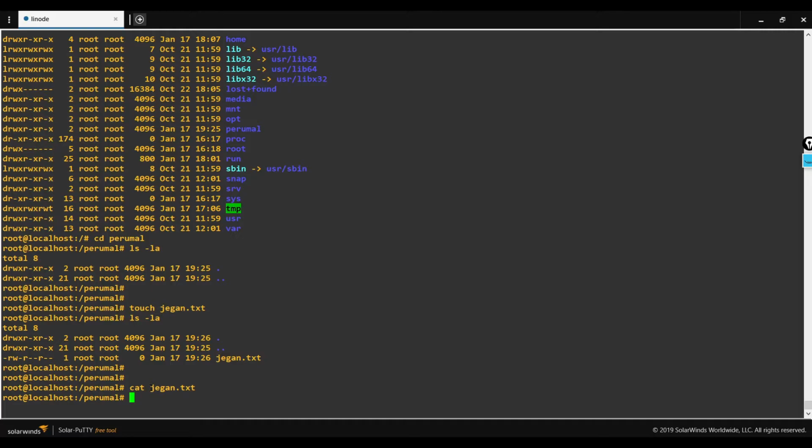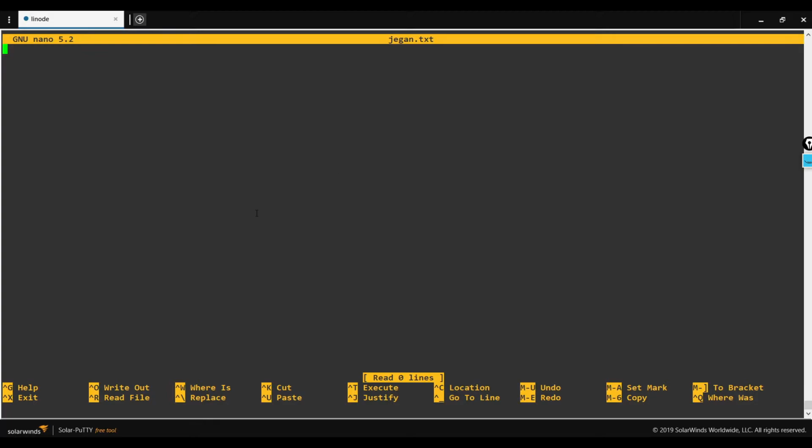I can add certain contents into that file. In order to edit that particular file, I am using the Nano editor, which is a text-based editor available in the Linux operating systems. When I give nano, space, the file name, it will navigate and display the text editor, which works like a normal text editor like Notepad. You can edit anything. You can add some contents.